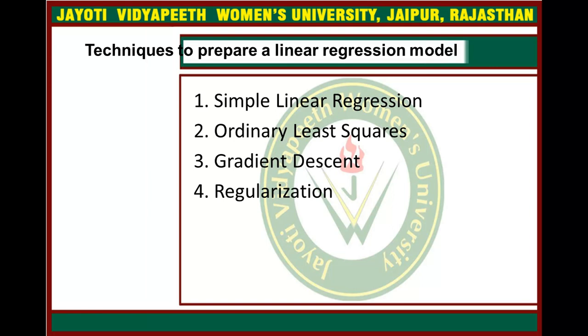The ordinary least squares procedure seeks to minimize the sum of the squared residuals. That means, given the regression line through the data, we calculate the distance from each data point to the regression line, square it, and sum all the squared errors together.